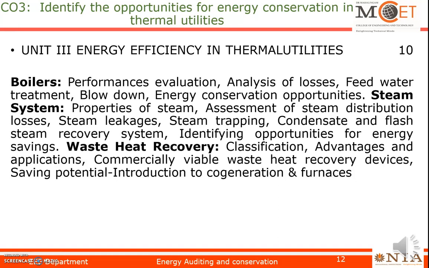These three things play a major role in most industries. We are going to see the performance characteristics, how to find out the performance, how to improve the performance, and what conservation opportunities are available in the thermal utilities, boiler, steam as well as waste heat recovery. All those things we are going to study in the third unit.